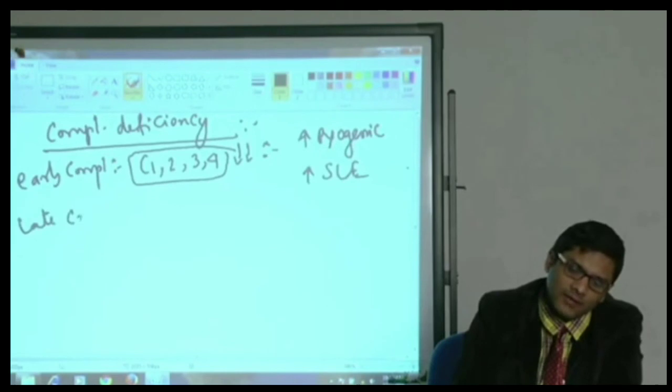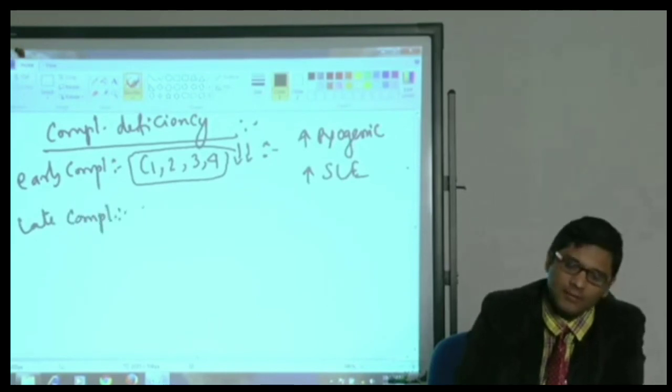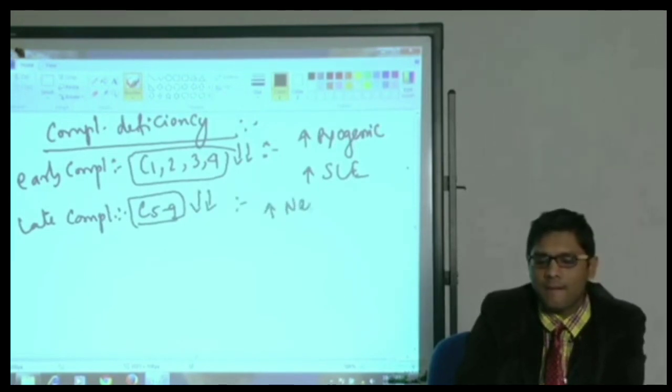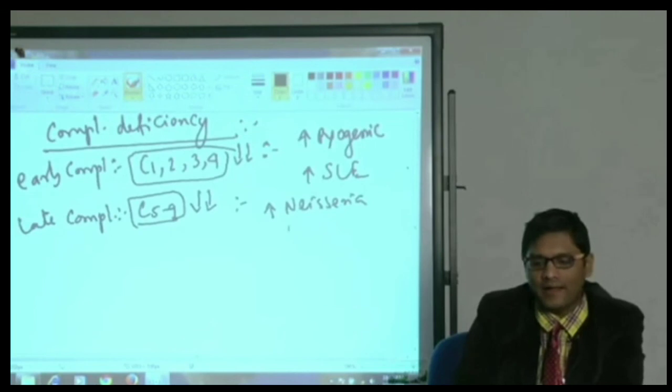Similarly, late complement deficiency, like the membrane attack complex, if this level is decreased, leads to increased Neisseria and toxoplasma.